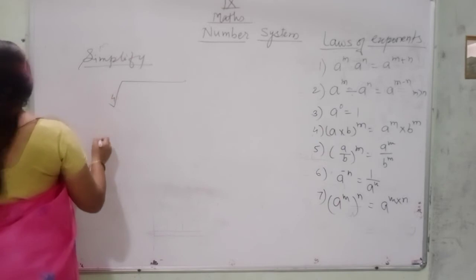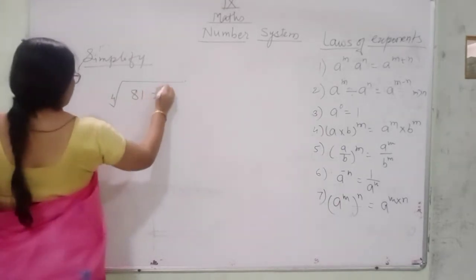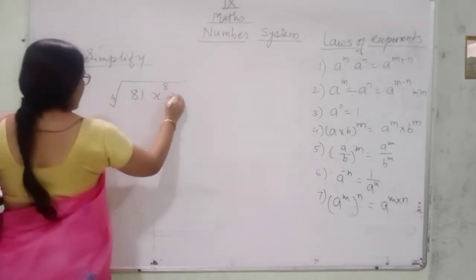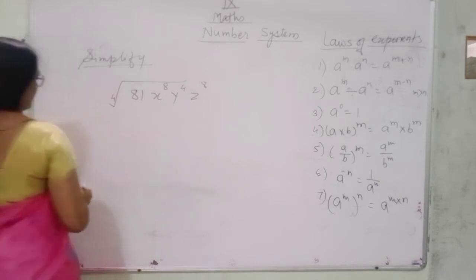4th root of 81 x raised to the power 8 y raised to the power 4 z raised to the power 8.